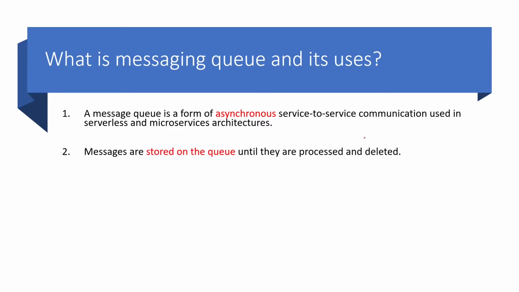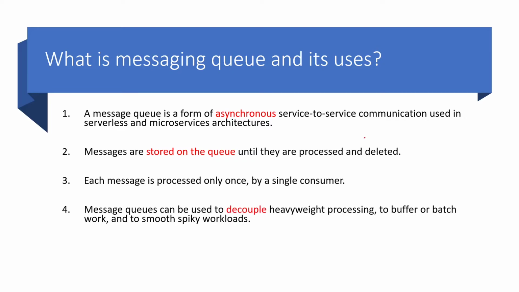Okay, as I said earlier, messages are stored in a queue until they are processed and deleted. Basically these messages will be stored in a queue. Once microservice 2 is back online, those will be delivered in first in first out manner, which is a queue. And the third thing is each message is processed only once by a single consumer. I'll explain all these points in detail.